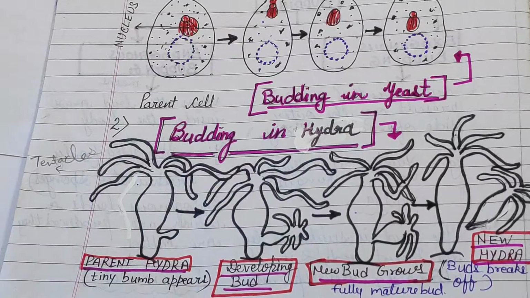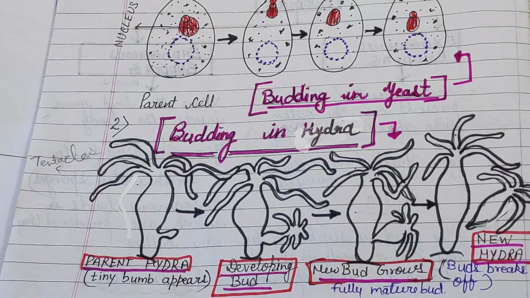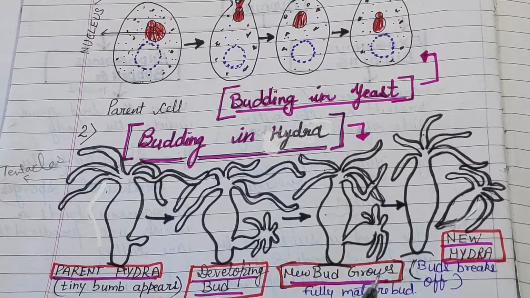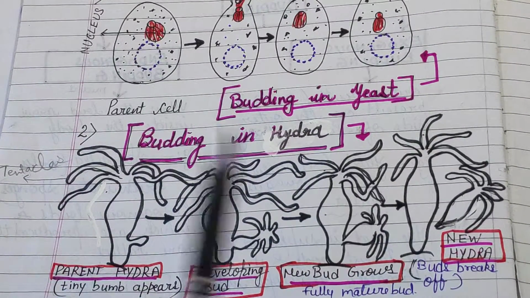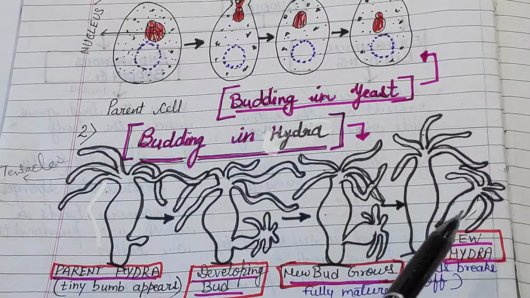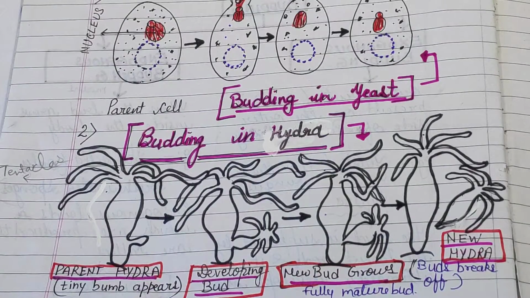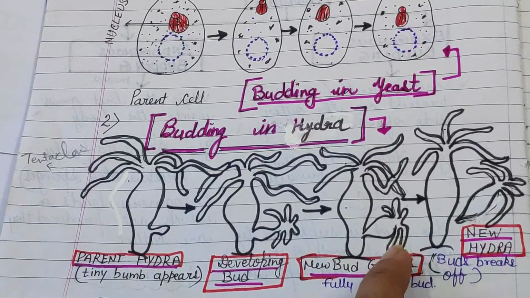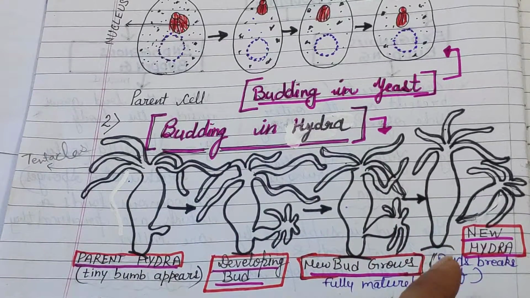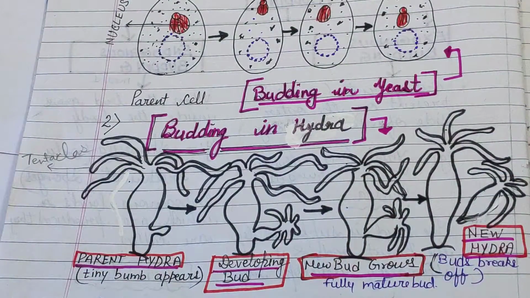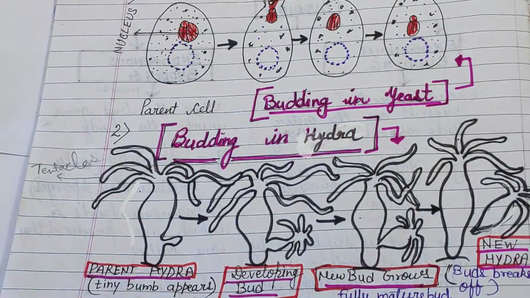Then the new bud grows fully and matures. After full growth, the bud breaks off. That means a new hydra is formed. When it becomes fully mature, it gets detached from the body of the parent and leads an individual life.